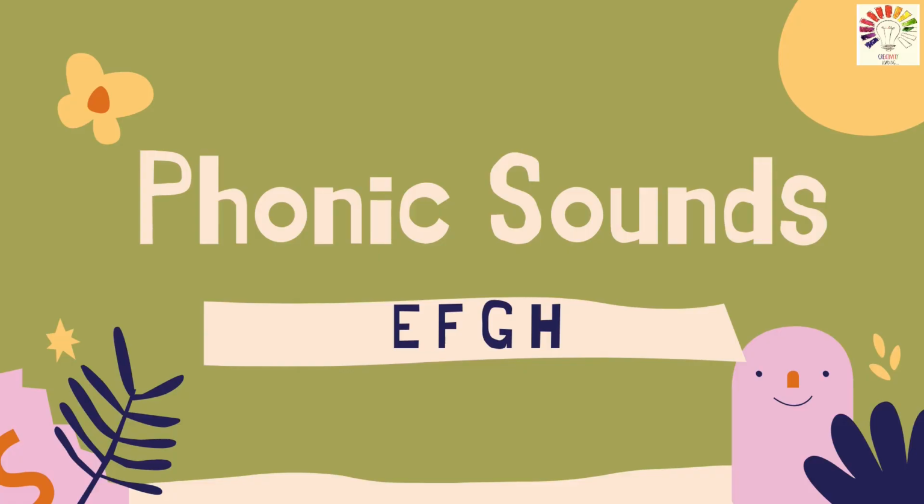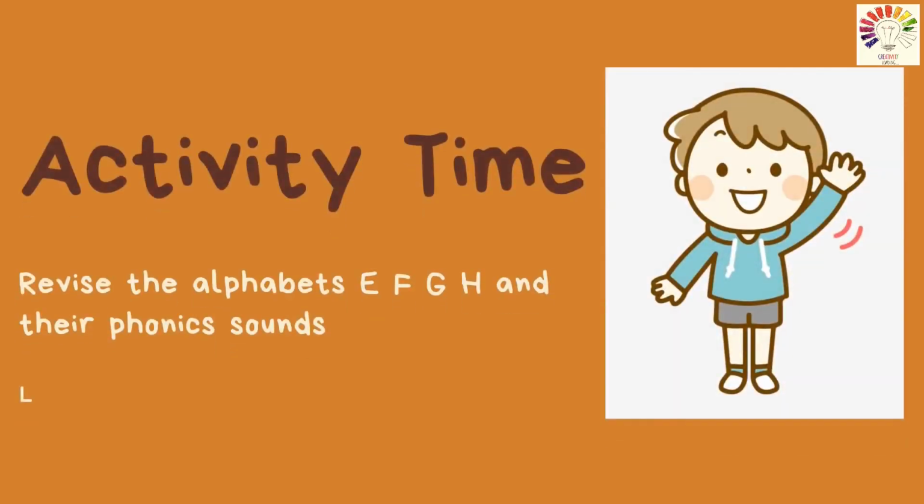Okay, children? Very good. So we'll wind up the class today. So what all have we learned today? We have learned the rhyme of E, F, G, H phonic sounds, right? Okay, shall we revise the sounds? E makes a sound E. F makes a sound F. G makes a sound G. And H makes a sound H. Okay? Very good.